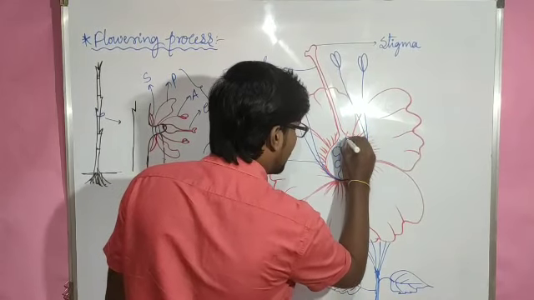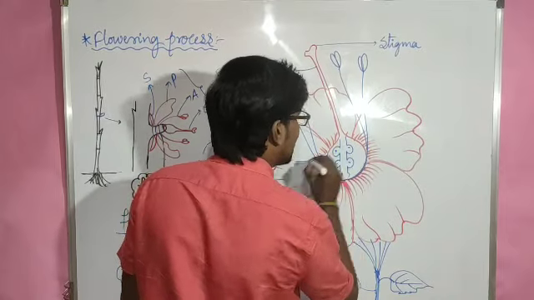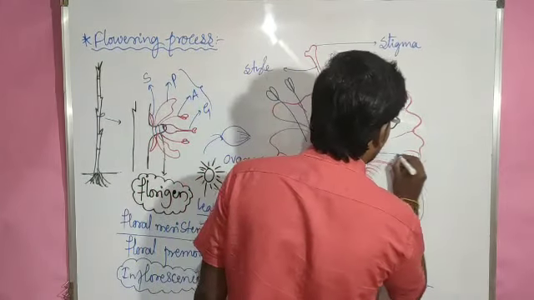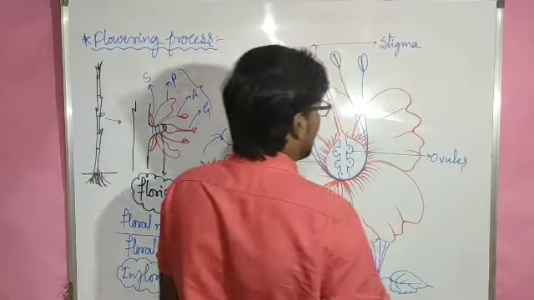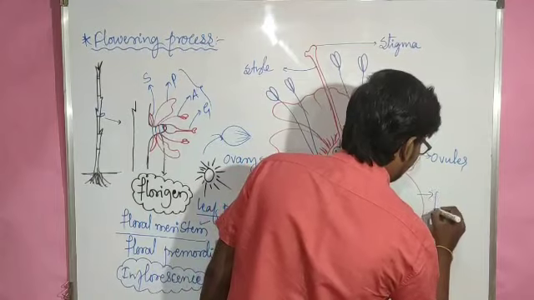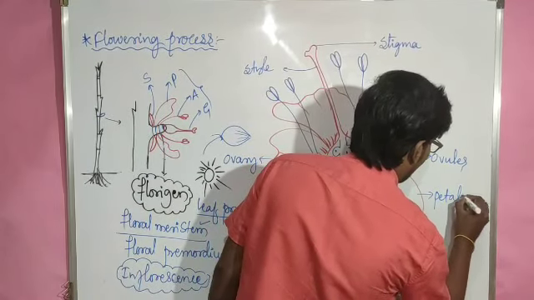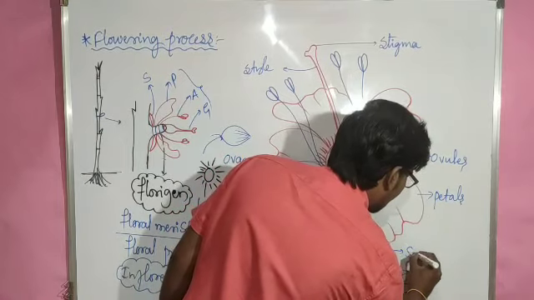If we cut the ovary, we can see some chambers, and those chambers we will refer to as ovules. And next we have petals, and the next we have the sepals.